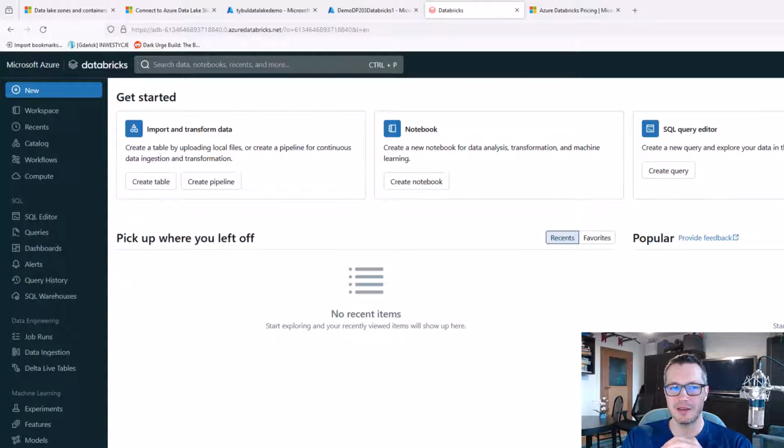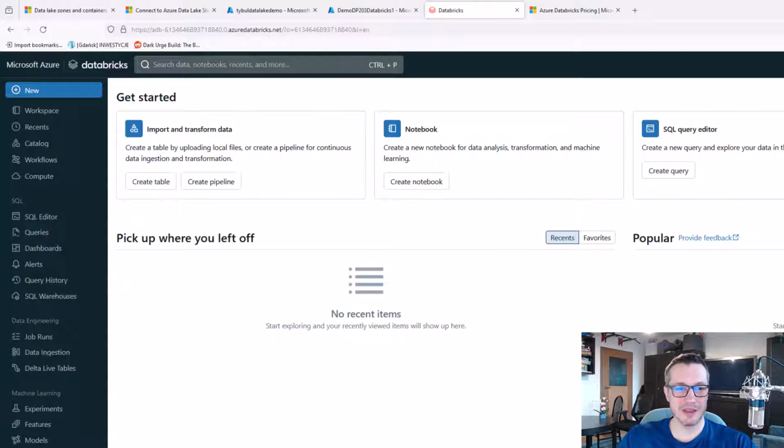And secondly, please note that its look and feel is different from Azure Portal. So why? Well, simply put, we left Azure. Remember, Azure Databricks is a separate company, and this portal that we are using right now is hosted in Databricks, not in Azure. So that's why it differs.